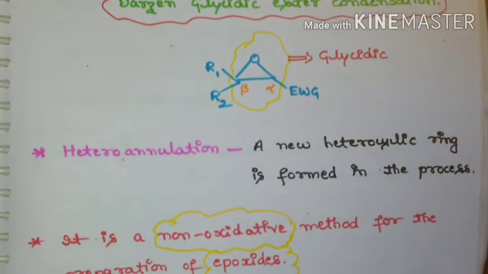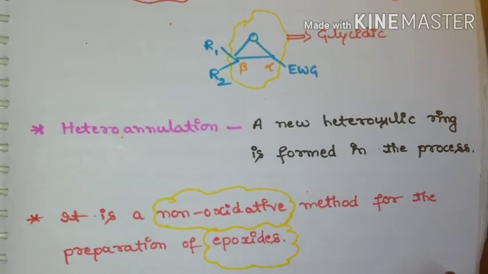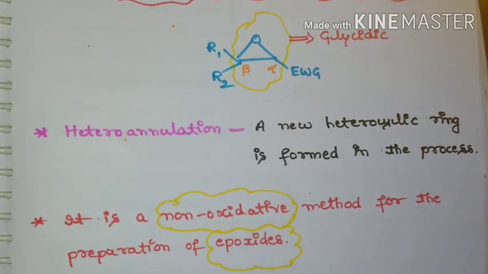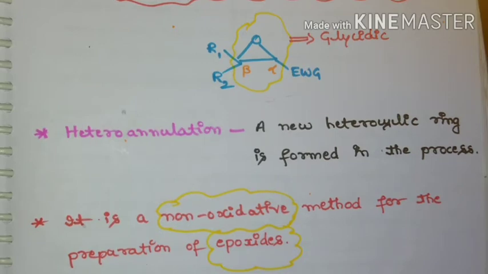And one more important aspect of this Darzens condensation is that it is a non-oxidative method for the preparation of epoxides. Really, how we get the epoxide ring system is by oxidation, by treating an alkene with peroxy acids. But here we are not using any oxidizing agent. So hence it is called a non-oxidative method of preparation of epoxide.